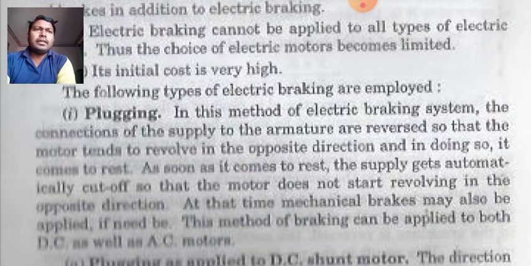In this method of electric braking system, the connection of the supply to the armature is reversed, so that the motor tends to revolve in the opposite direction, and doing so it comes to rest. As soon as it comes to rest, the supply gets automatically cut off, so that the motor does not start revolving in the opposite direction. At that time, mechanical brakes may also be applied if needed. This method of braking can be applied to both DC as well as AC motors.